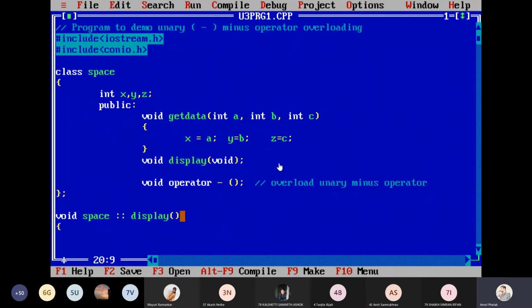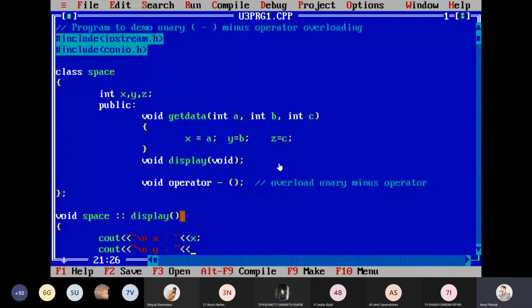So here, what do I have to display? Suppose you are working with computer graphics, then you can plot the pixel, or you can use the putpixel function and display it on the screen. Whatever you want to do, you can use it here. This is just an example. So suppose I'm displaying the values here using cout, "\n x is equal to", so I'm displaying the value of x here. Then cout "\n y is equal to".